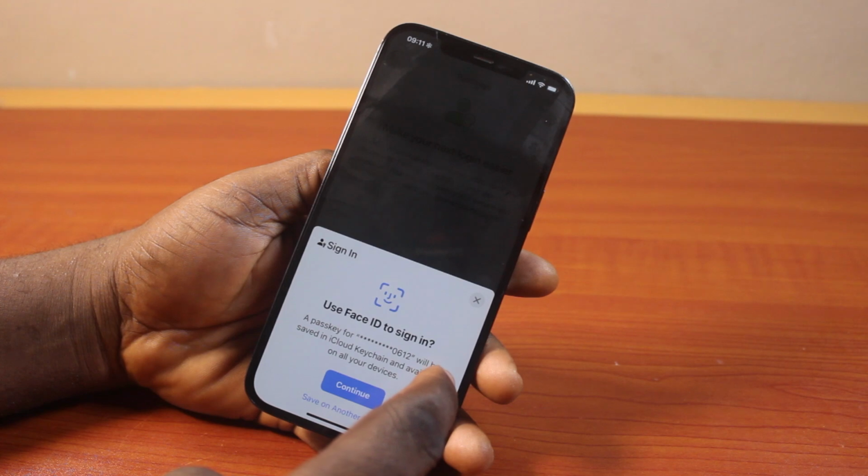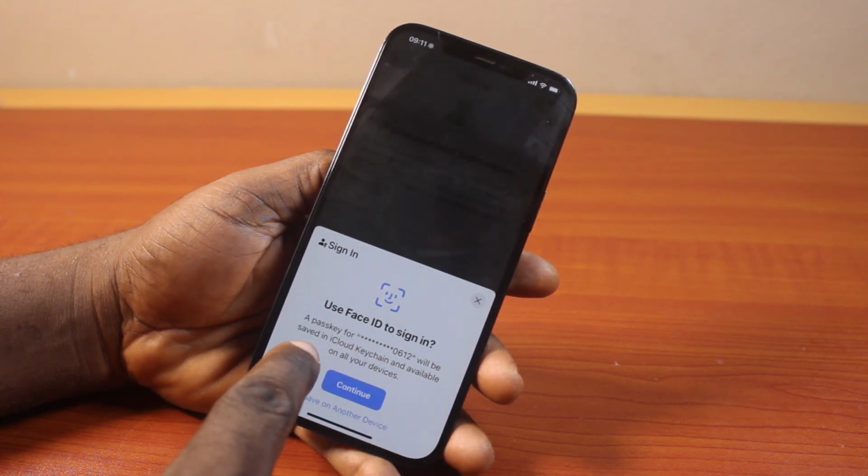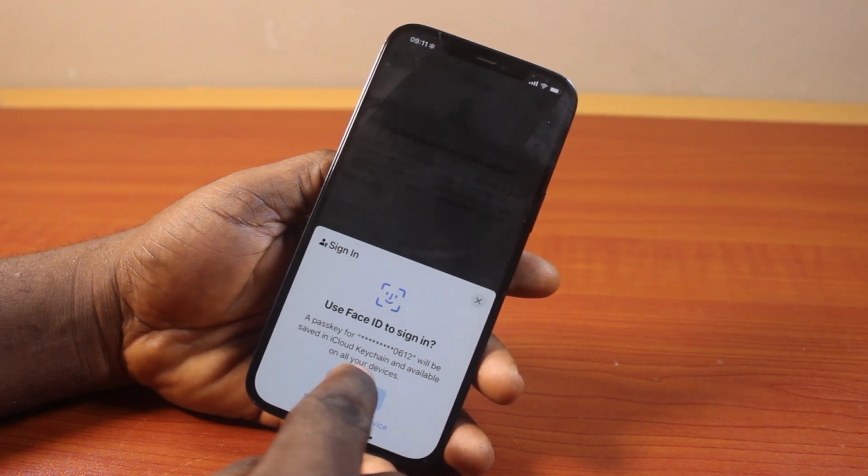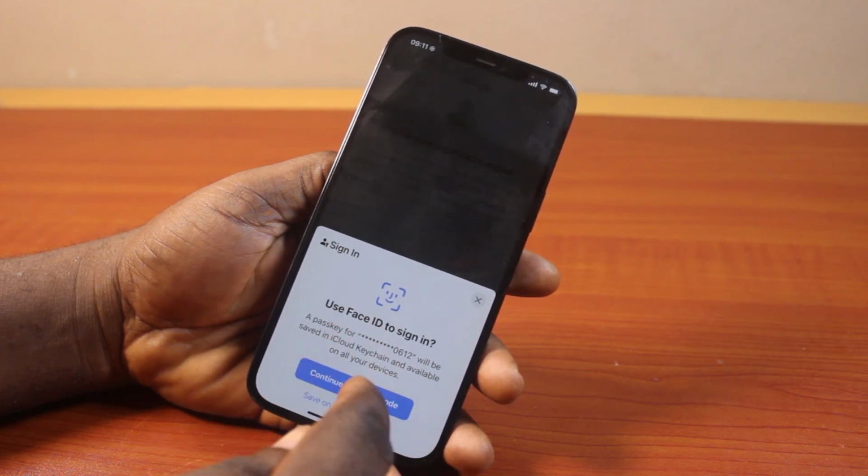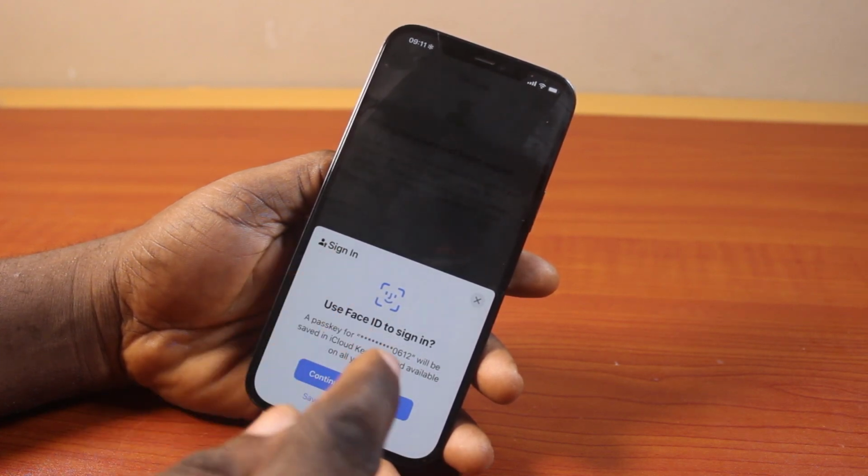Then use Face ID to sign in. Ask for passkey. It will be saved on iCloud Keychain and available on all your devices. Go ahead and click on Continue if you're using iPhone. Then you can go ahead and confirm your passcode on your iPhone or Face ID.